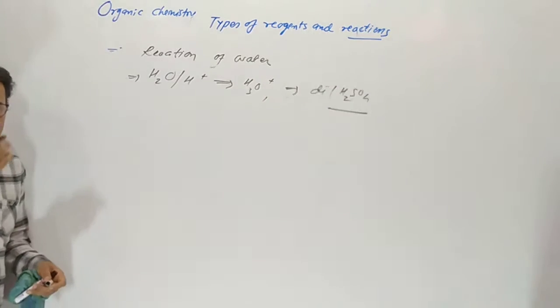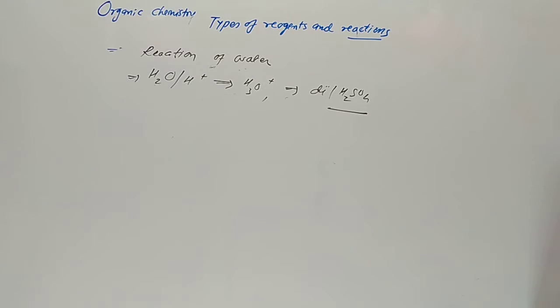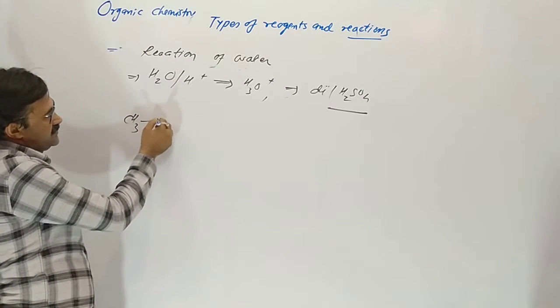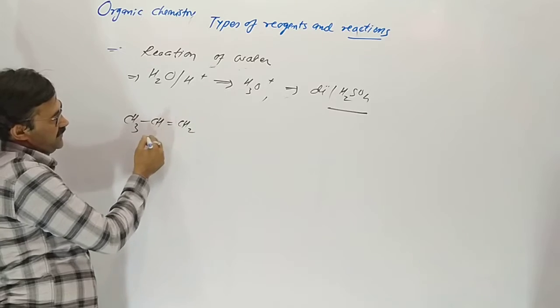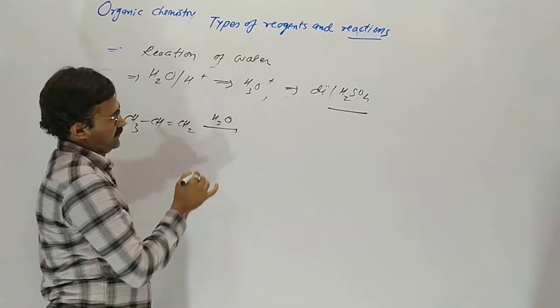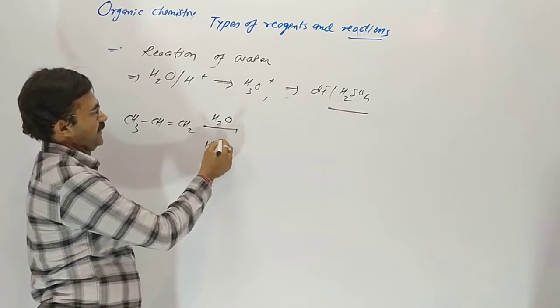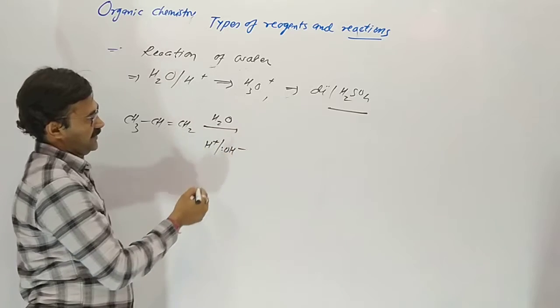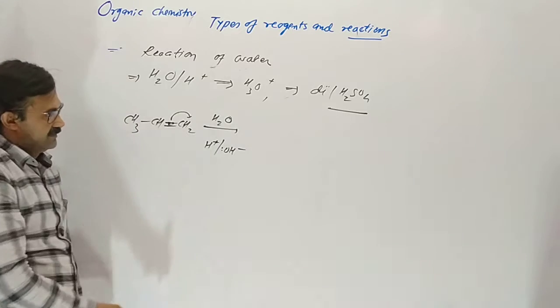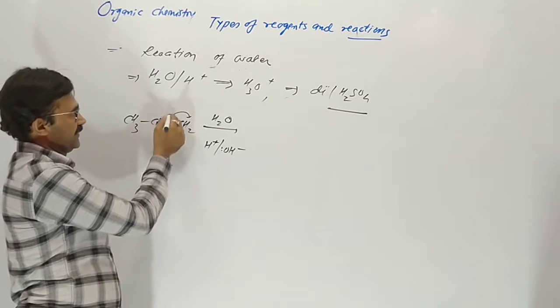When alkene is reacting with water, rearrangement also occurs. Why? In this case, CH3 CH double bond CH2, propene, is reacting with water. In the water, H plus and OH minus ions are there. Here 2 electrons are moving to the left-hand side. Why not moving here?